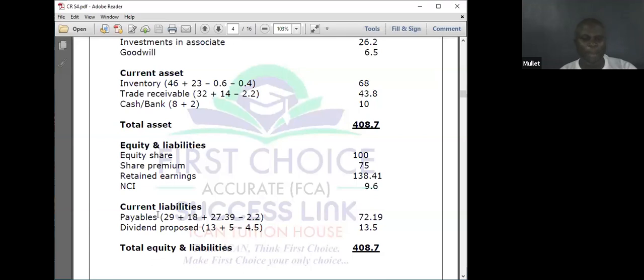Then the current liability, that of the parent, 29, plus 18 of the subsidiary, plus the deferred consideration I'll pay in 1 year, 27.3, minus intergroup trading of 2.2. Then proposed dividend, 13 plus 5 minus 4.5. The 4.5 will be put to the retained earnings of the parent, then it will give me 13.5. If you sum it up, it will give me 408.7.